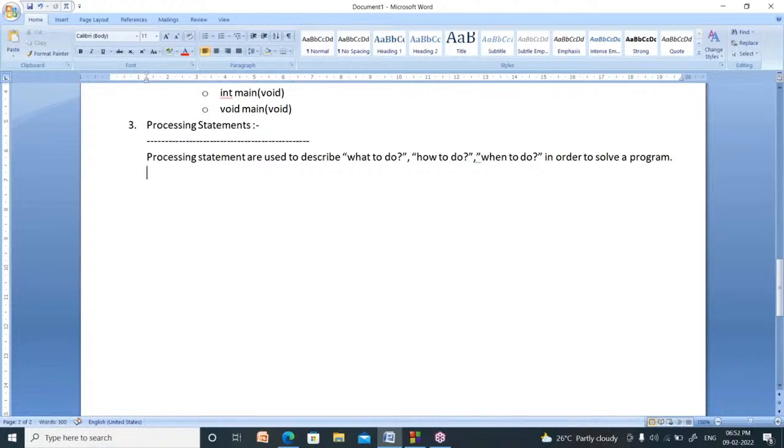What is that symbol? Statement terminator. That symbol is called semicolon. Semicolon is called the statement terminator. Right. Now, what is the meaning of statement? Statement is nothing but an instruction given to computer.